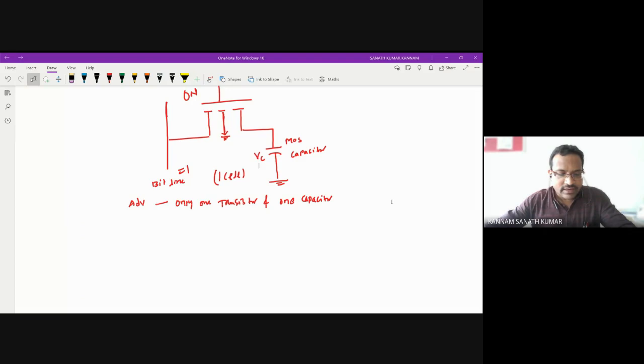Its size is less as compared to SRAM, and it has four times the density as compared to SRAM.